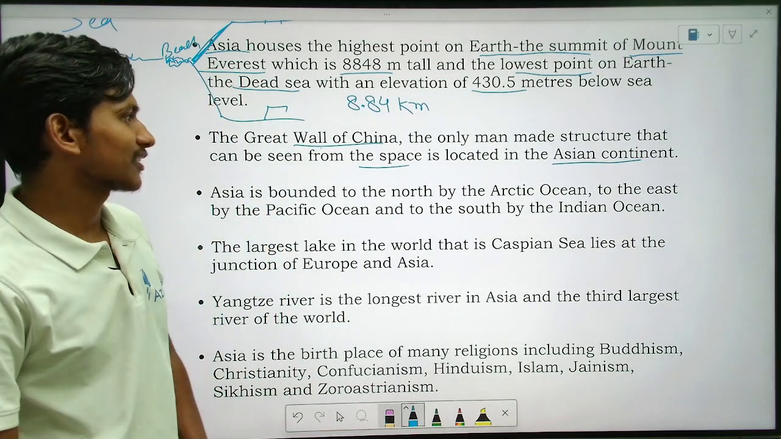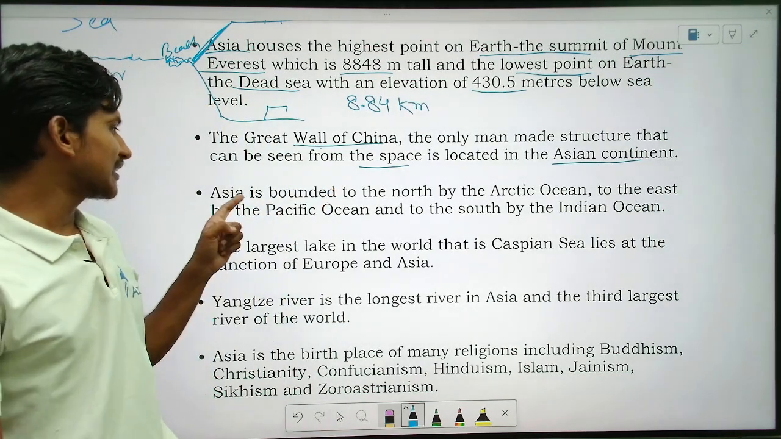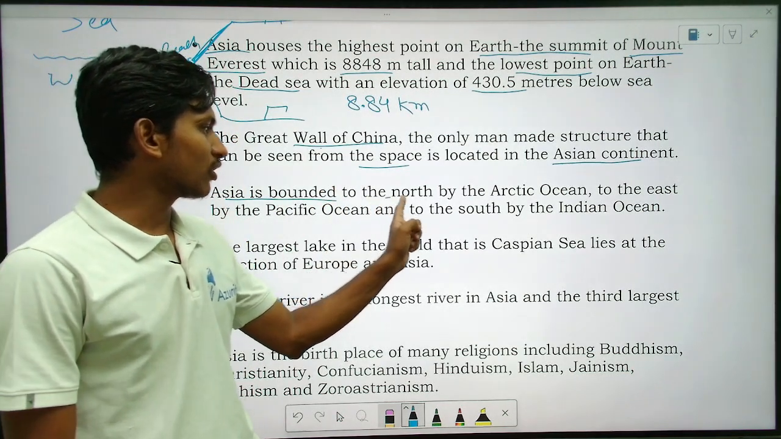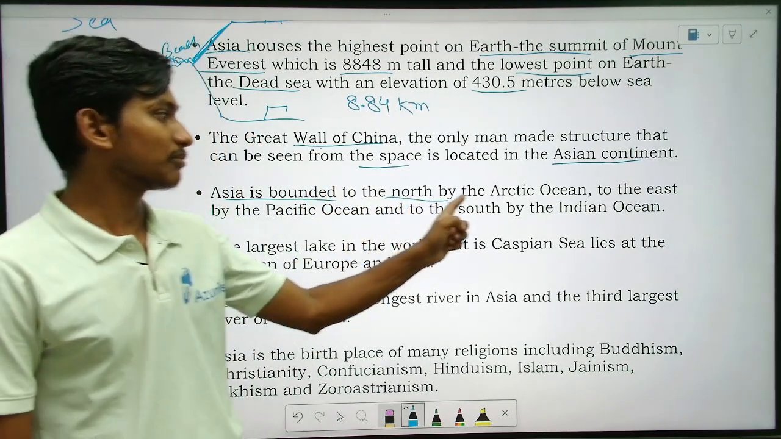Okay, good. So here let's see the next. Asia is bounded to the north by the Arctic Ocean.